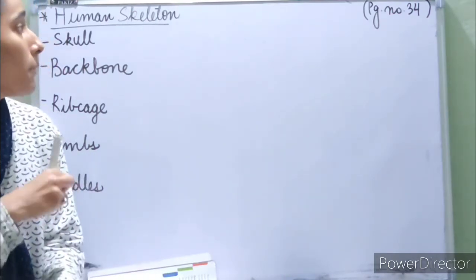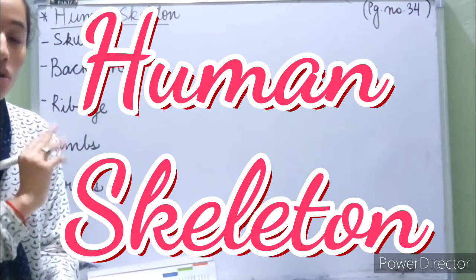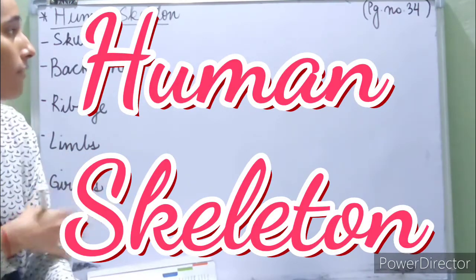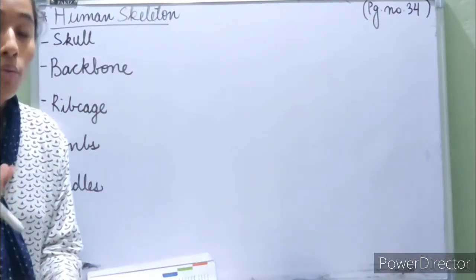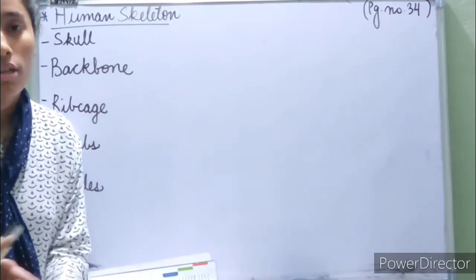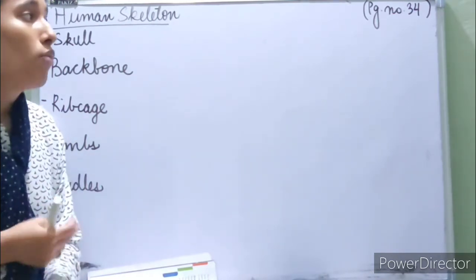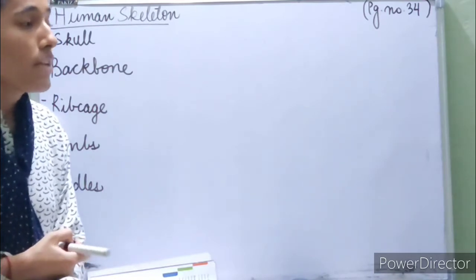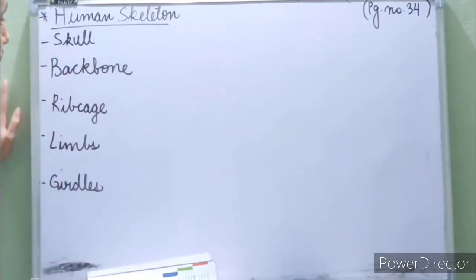So today we are going to learn about the human skeleton. What all parts does the human skeleton have? How are these parts? How important are these parts? That is what we are going to learn about today. So you can open your books on page number 34. So let's revise about the human skeleton.